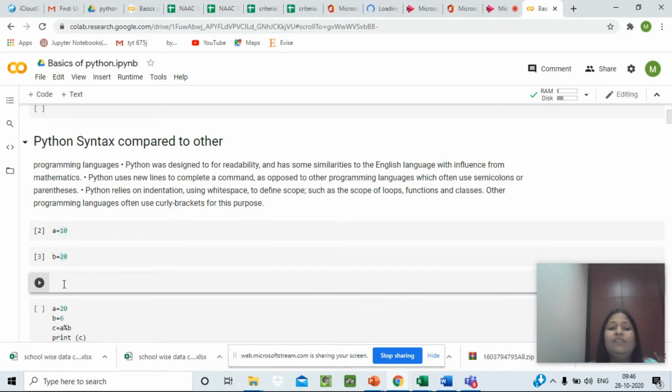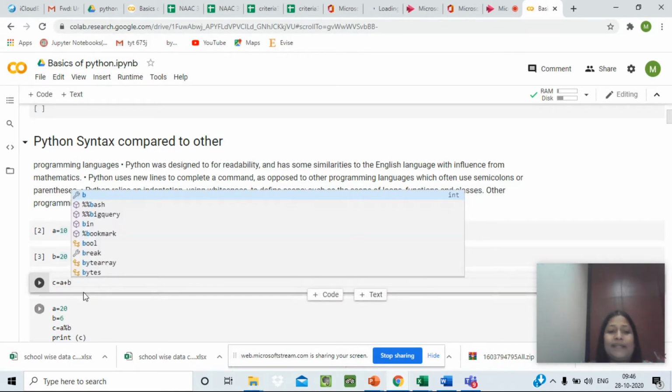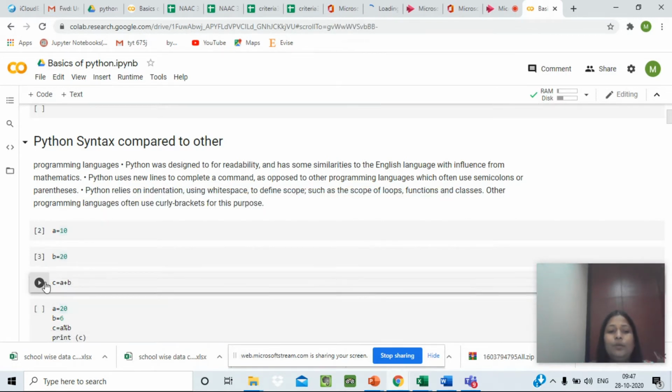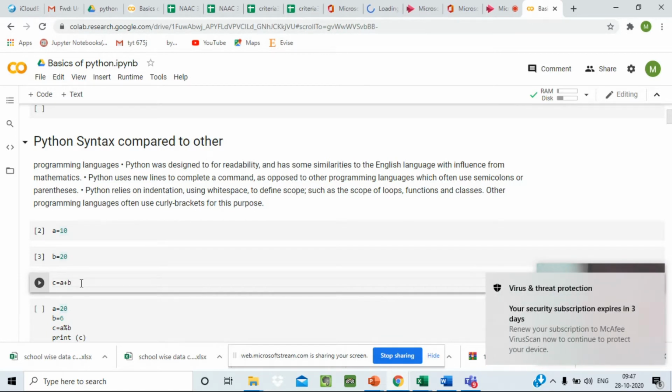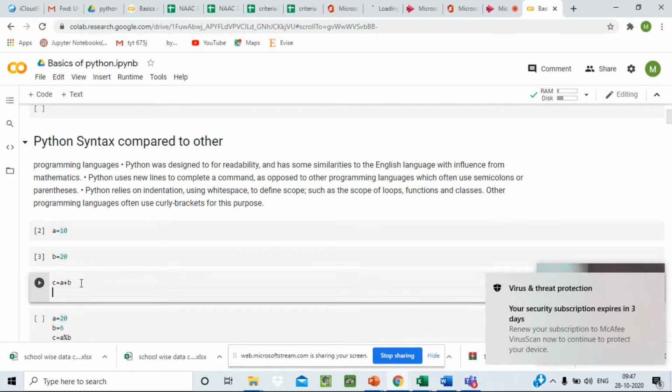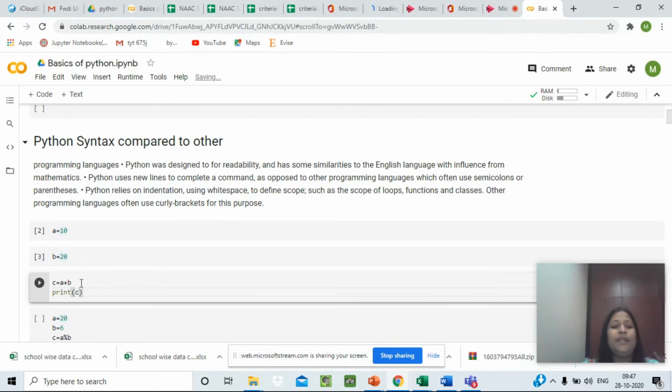Now, again, we will take a new code block and try to perform a simple arithmetic operation. Let's say c equals a plus b. It should automatically take the values of a and b assigned in the previous code blocks. After this, I want to print the value of c, so we will simply write print c and execute this code.